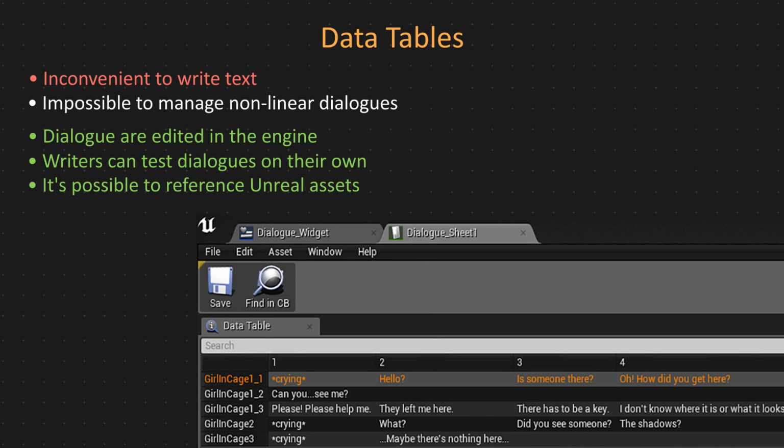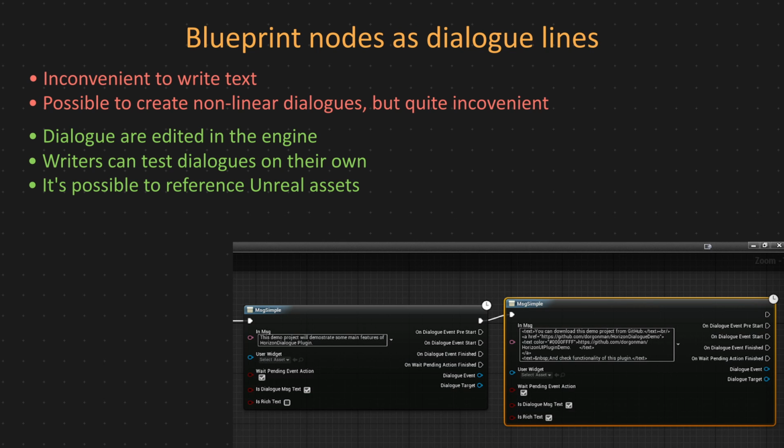Let's move to another option, using blueprint nodes as dialogue lines. Of course, the biggest change here is that we can use nodes to manage non-linear dialogues. We can script any kind of condition, branching, and we can call any gameplay event. However, as I already explained, we don't want content designers to mess with blueprints, and they also would prefer to work with a dedicated dialogue editor.